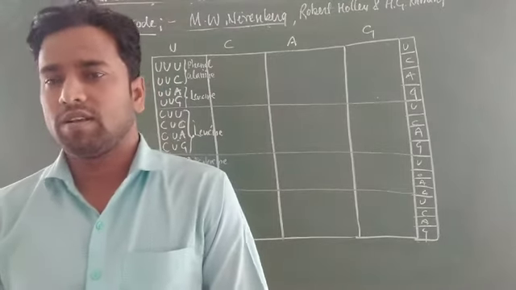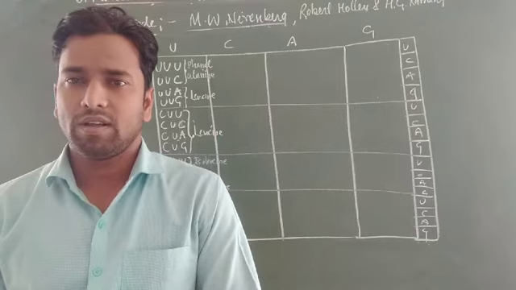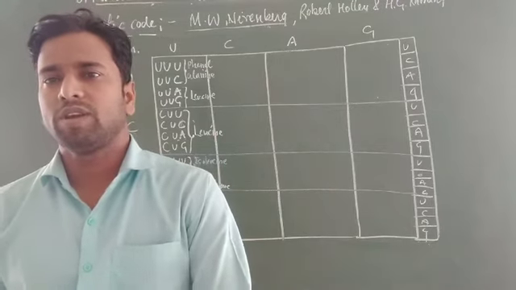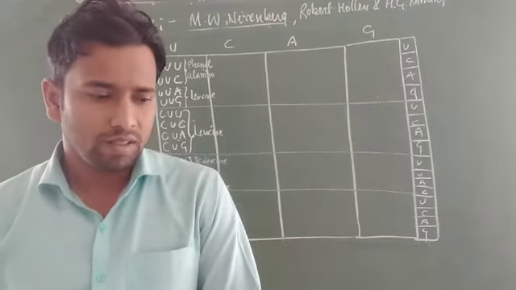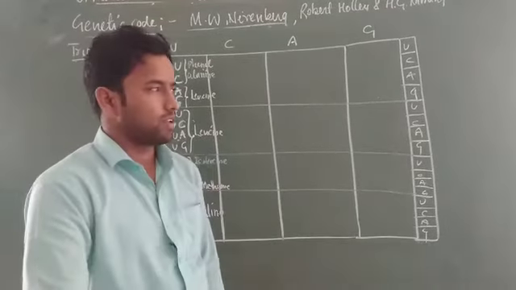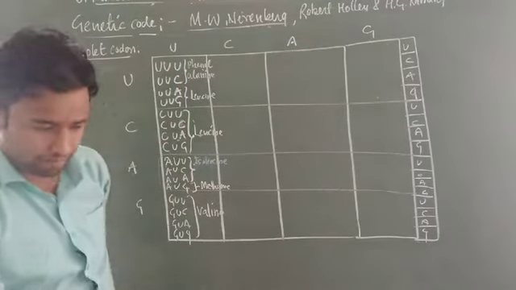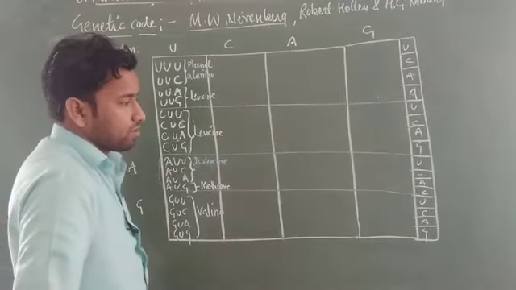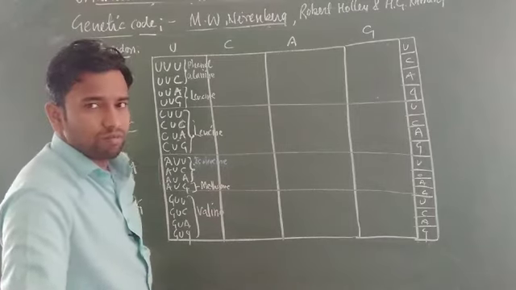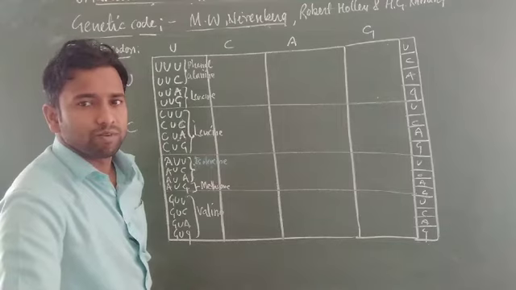It means some amino acids are coded by more than one codon, and this phenomenon is generally called degeneracy. Degenerate codons, because some amino acids are coded by more than one codon, but it does not happen that a single codon codes more than one amino acid. It is not possible.